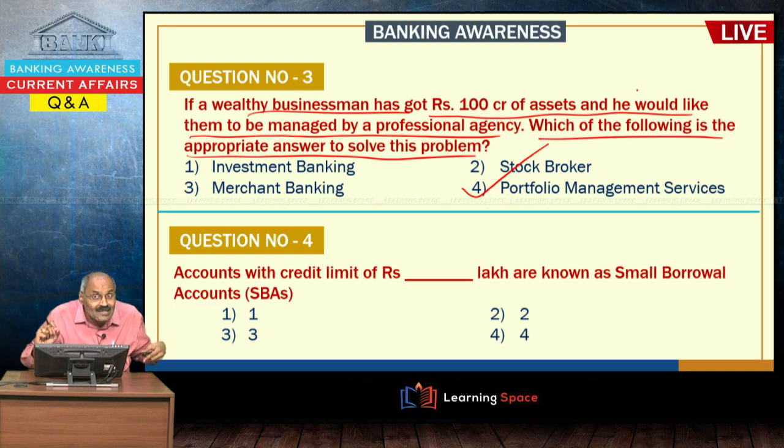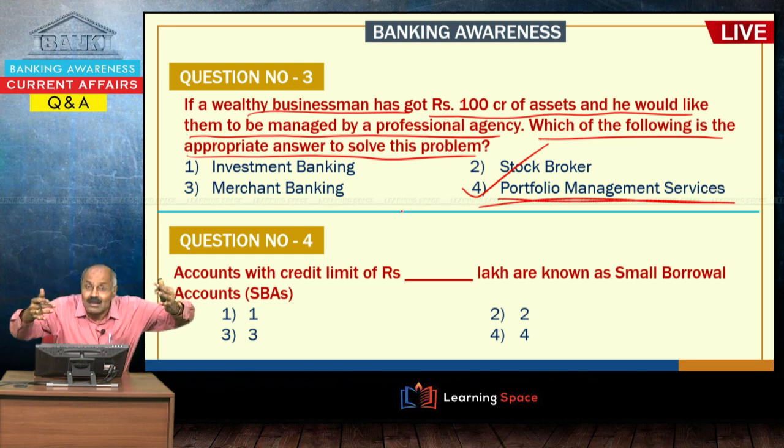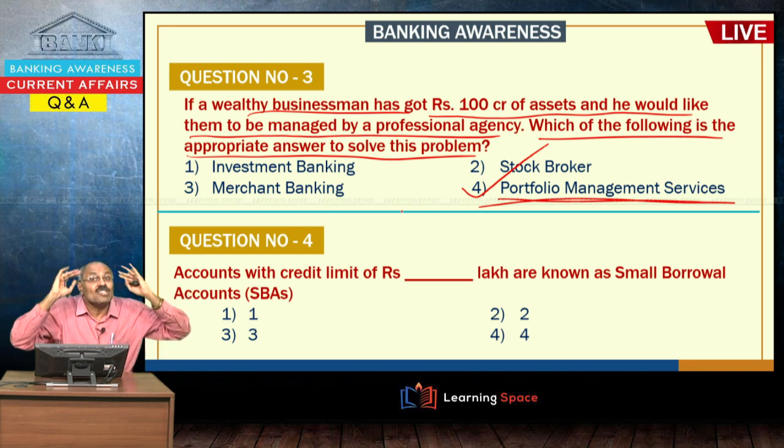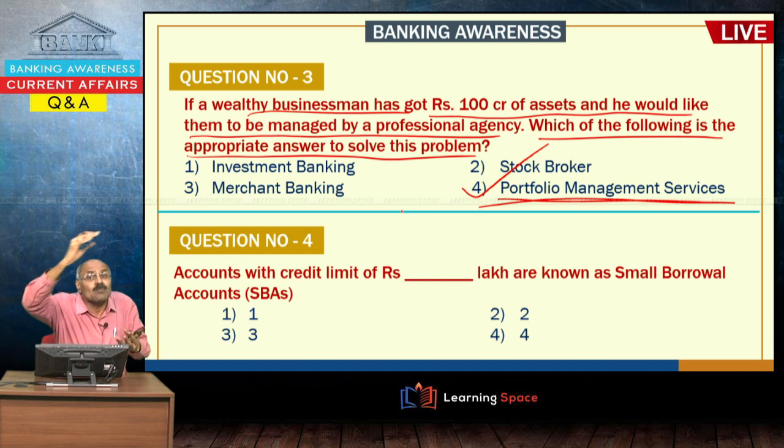Portfolio management services are basically to manage the wealth of high net worth individuals. Sometimes you come across HNIs also. HNIs means high net worth individuals, and to manage their wealth portfolio, portfolio management services are intended.